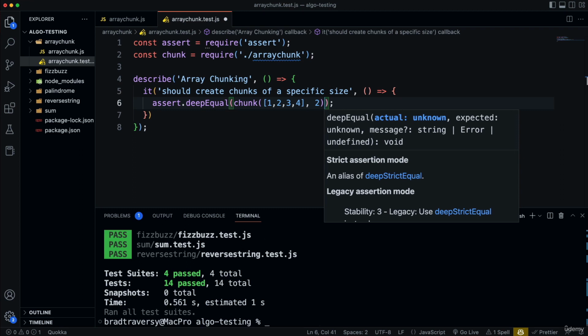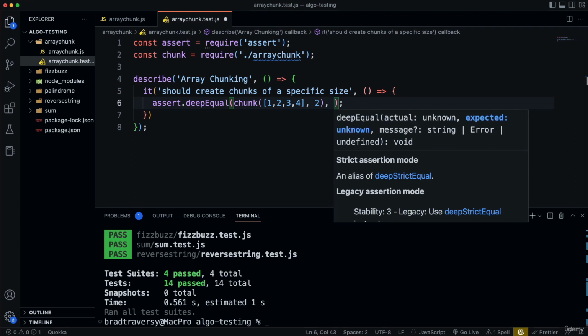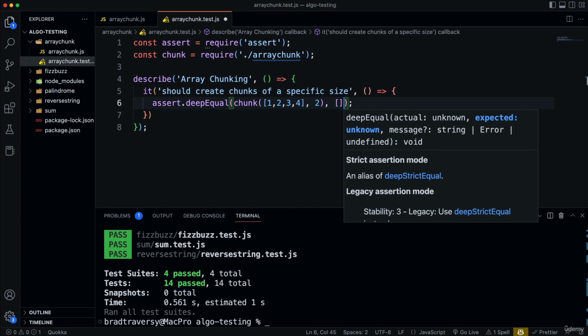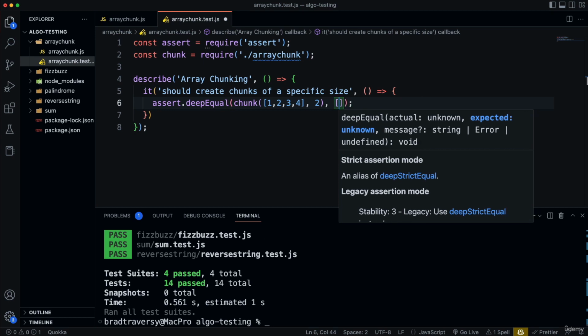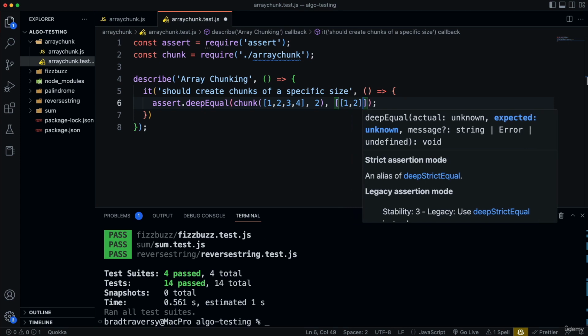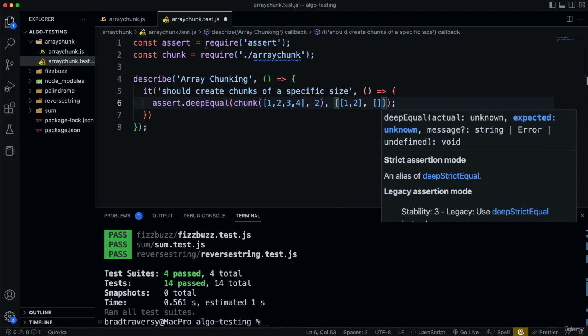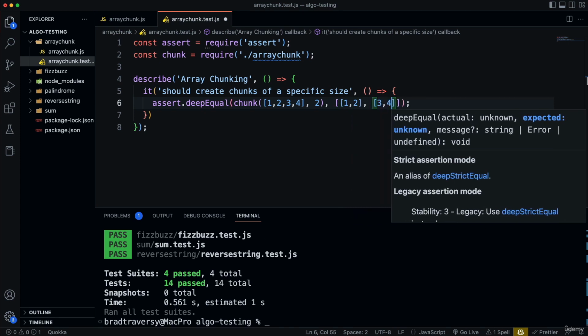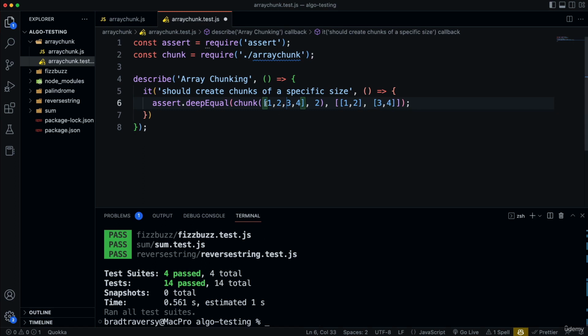Now after the chunk function, we put a comma, and this is what we should get. Okay, so this is what the output should be equal to, which is going to be an array that has chunks of 2. So the first one would be 1, 2. Then we'd have 3, 4. Okay, so this array in chunks of 2 would be this.